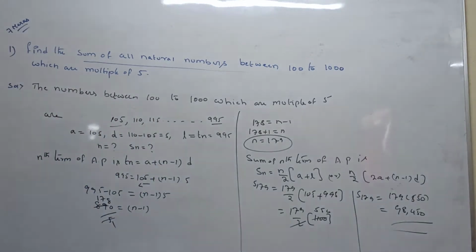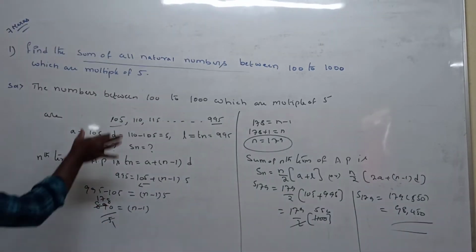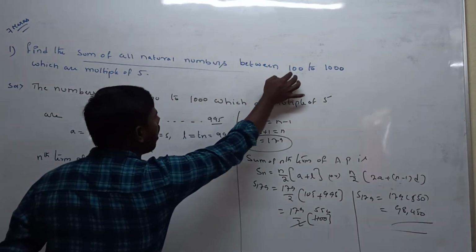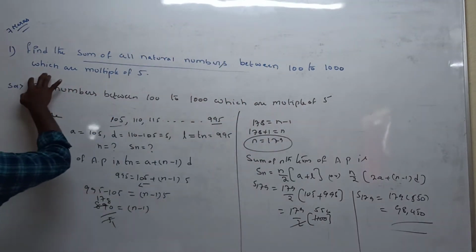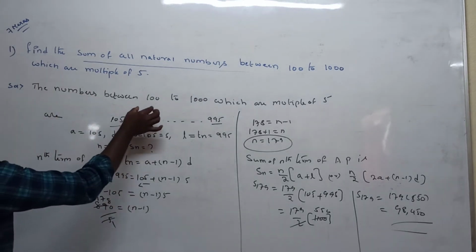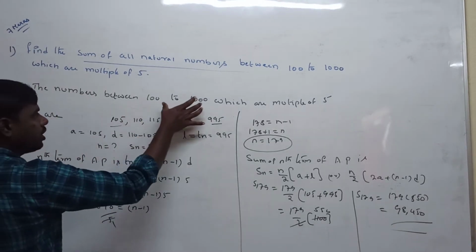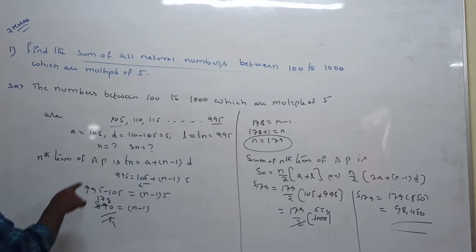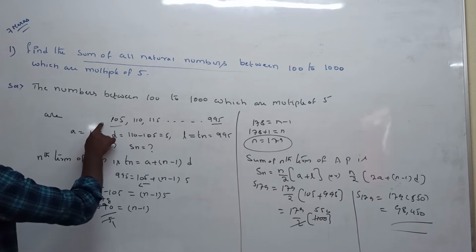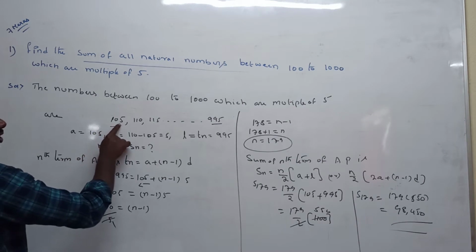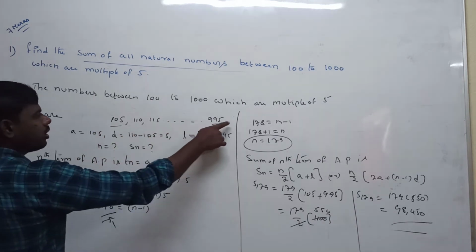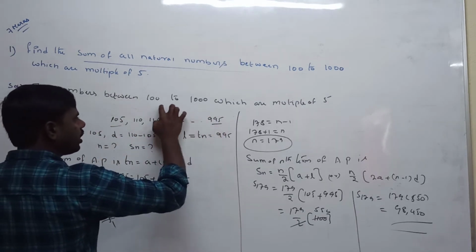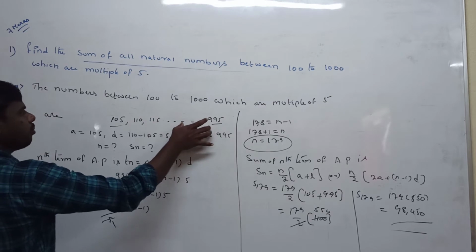Very important. Listen carefully. What are they asking? The sum of all natural numbers between 100 to 1000 which are multiples of 5. Means we are taking 100 to 1000 in between. What are the elements that are multiples of 5? Only multiples of 5 are possible. Between 100 to 1000, the only possible elements are 105, 110, and so on up to 995. These are the elements between 100 to 1000 that are multiples of 5.